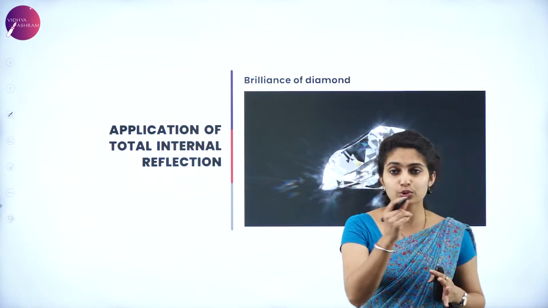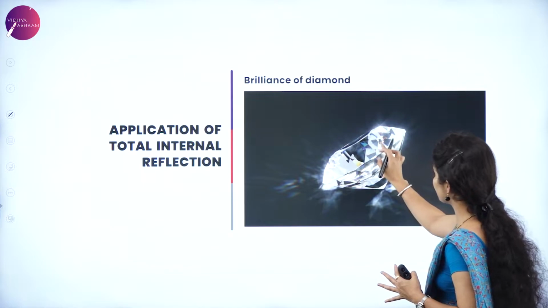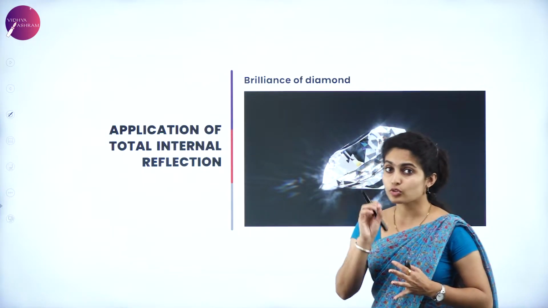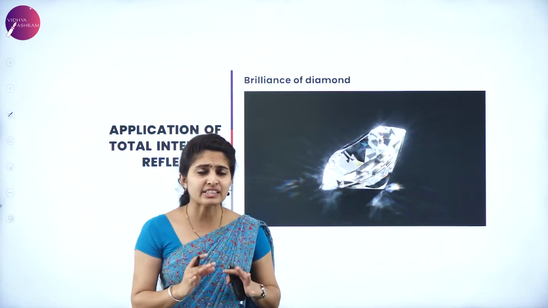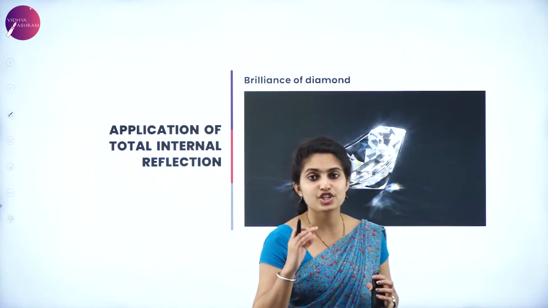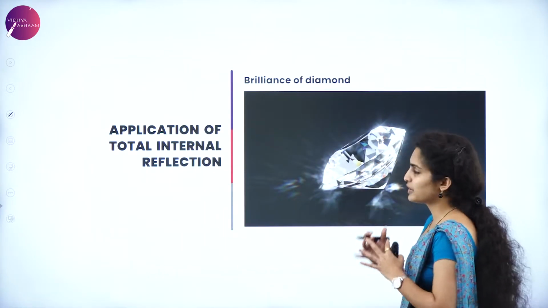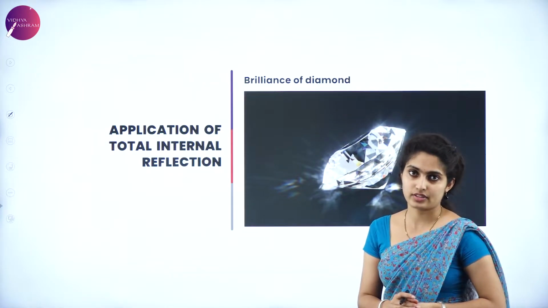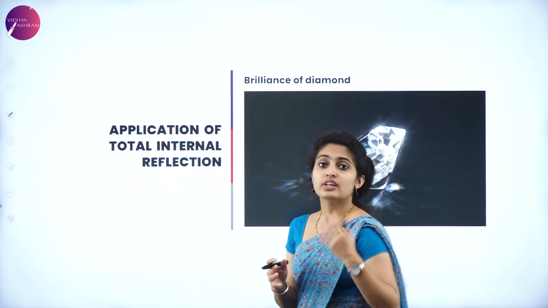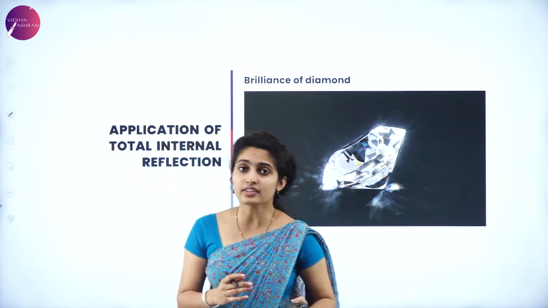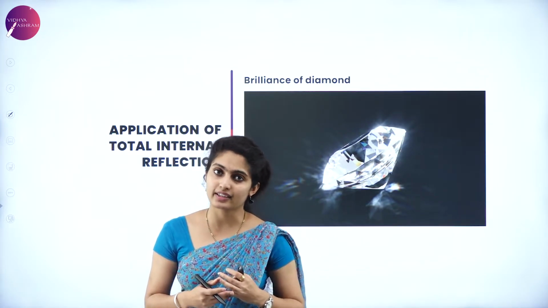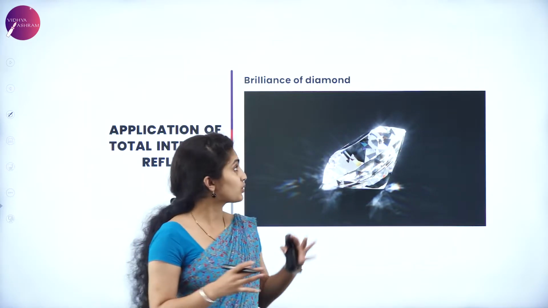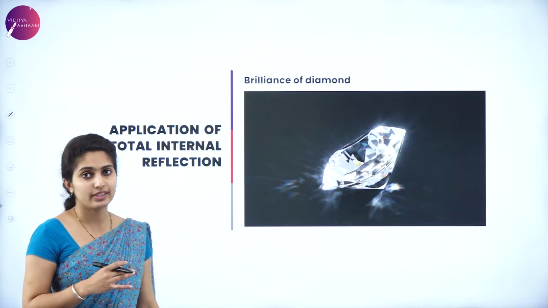That is, due to too many of the carvings over here which you can see, because of that it undergoes multiple total internal reflection, because of which there is a presence of a dazzling effect. Here also the refractive index is higher and the critical angle is lower in this case. So that is all about the brilliance of diamond.